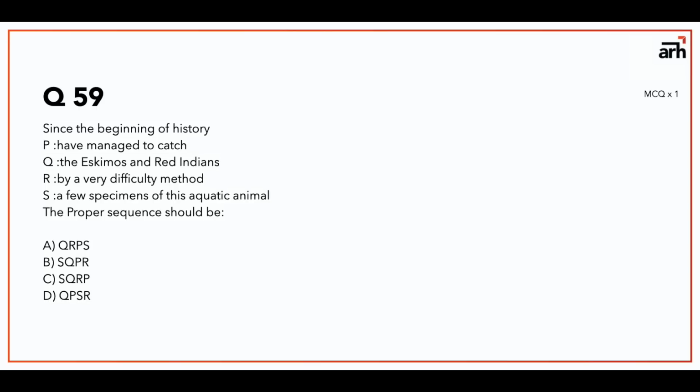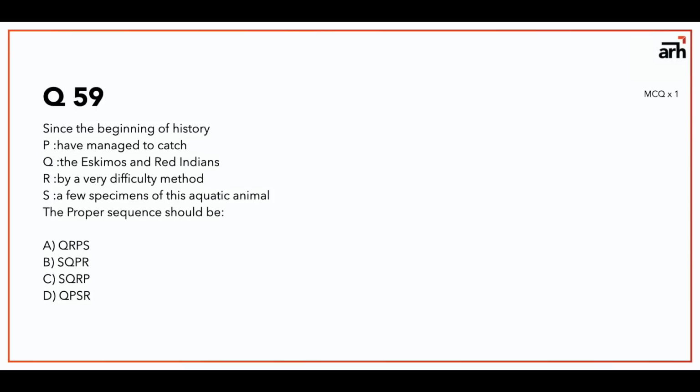Now, this is a different type of question where you are given four sentences and you have to arrange them in a proper sequence. The first starting statement is going to be "since the beginning of time history." Now, the statements are: P is "have managed to catch," Q is "the Eskimos and Red Indians," R is "by a very difficult method," and S is "a few specimens of aquatic animals."